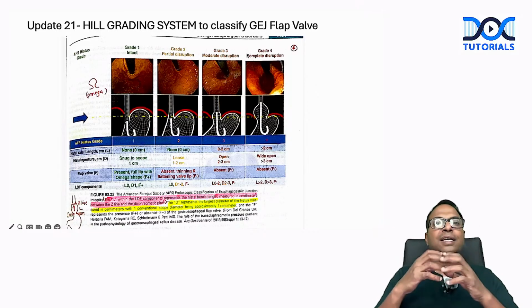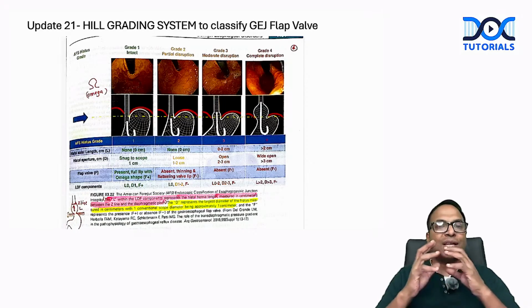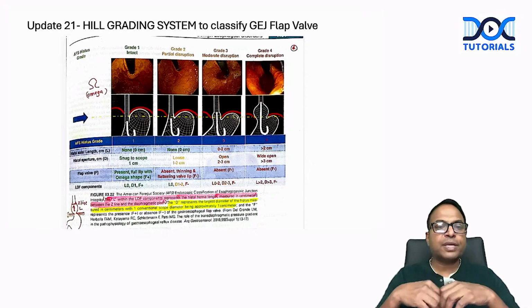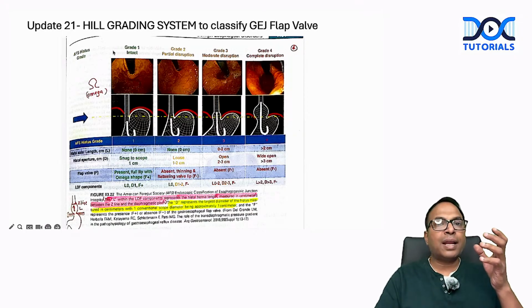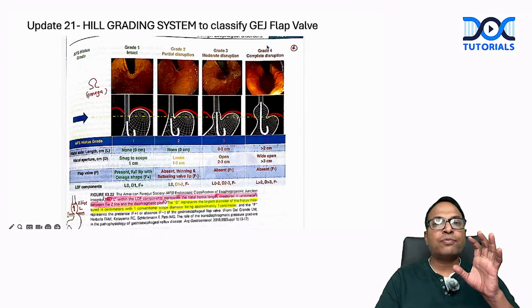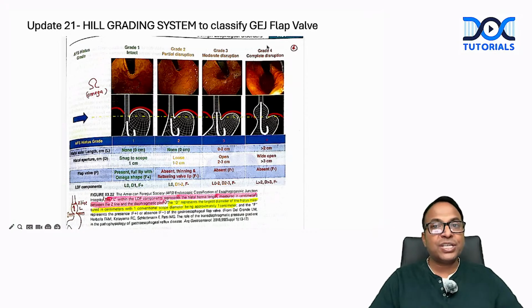We can grade the GE junction flap valve based on this, to see whether the fundoplication we have done is normal or not. Grade 1 is intact, grade 2 partial disruption, grade 3 moderate disruption, and grade 4 is complete disruption of the GE junction valve.